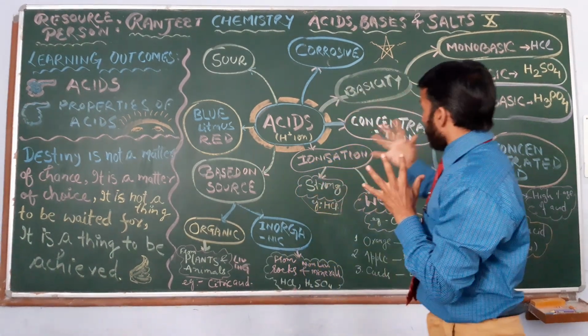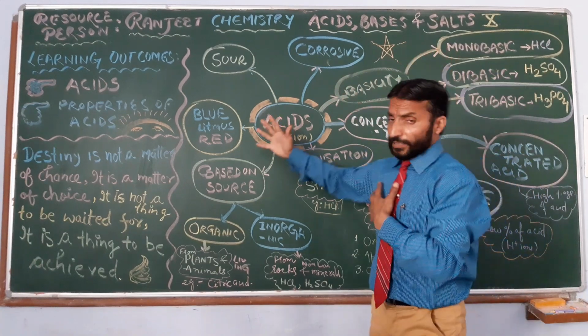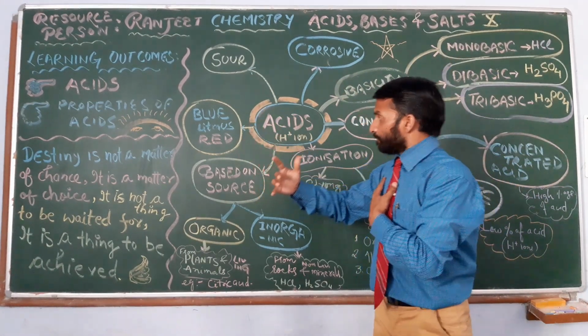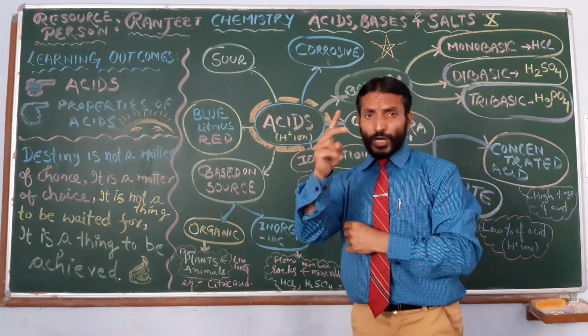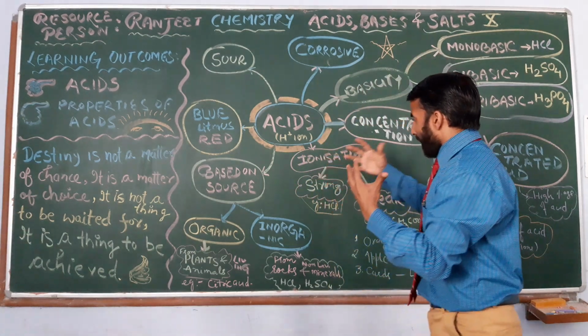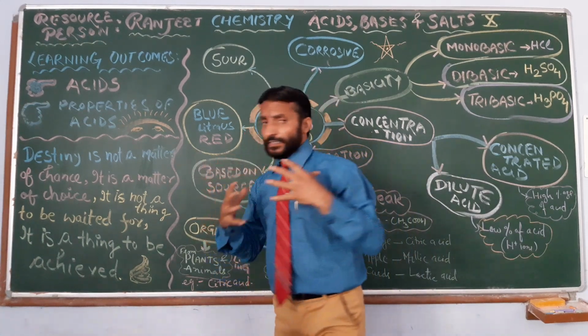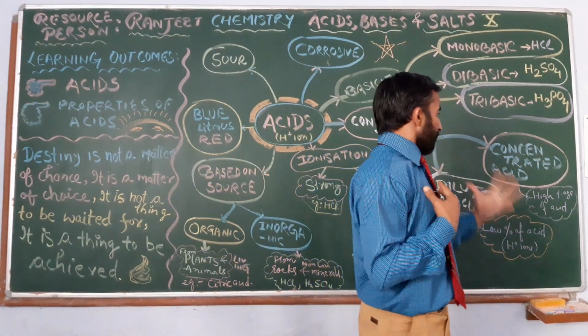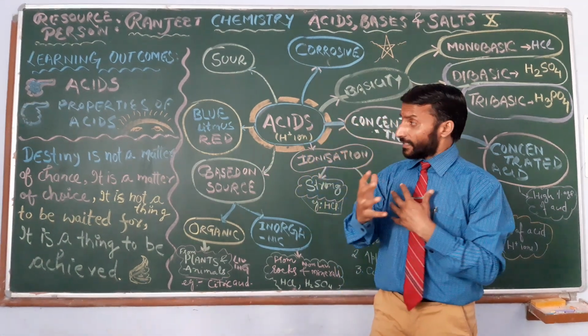This is about the acid. They are sour in taste, corrosive in nature, and turn blue litmus red. Based on source, there are two types: organic and inorganic. On ionization, they are strong and weak. And by concentration, we divide them into two types: dilute and concentrated. This is all about the acid.